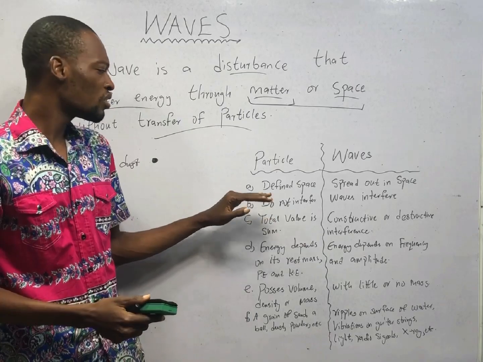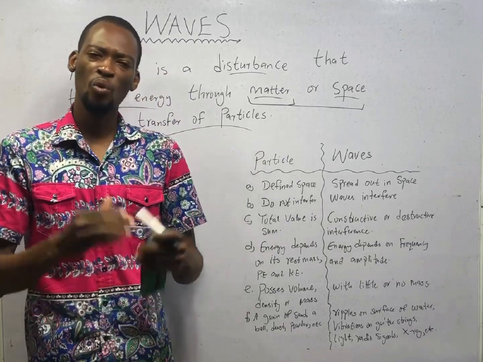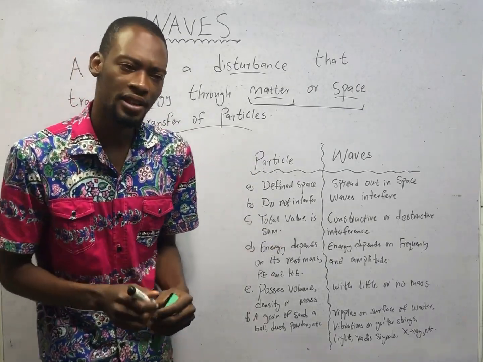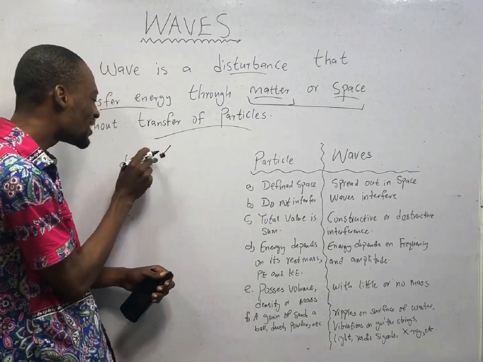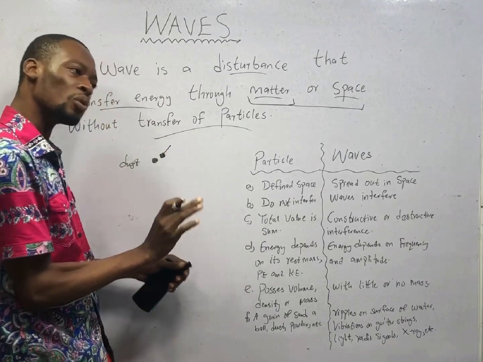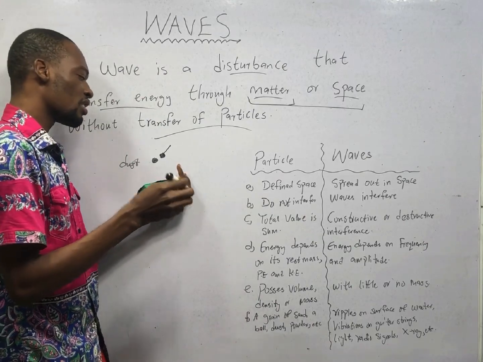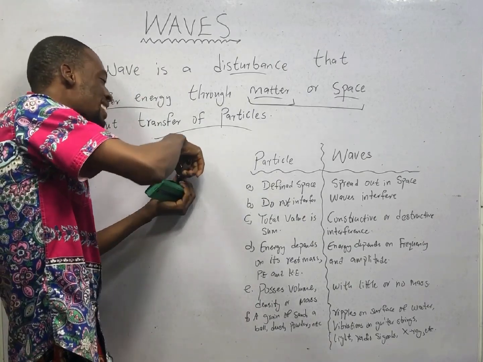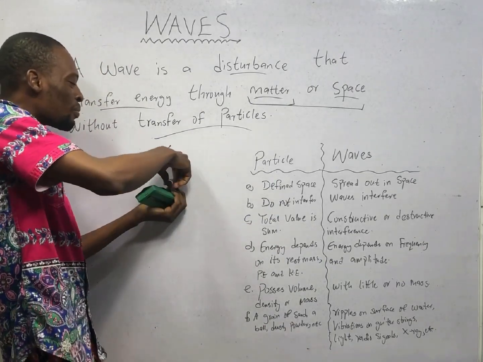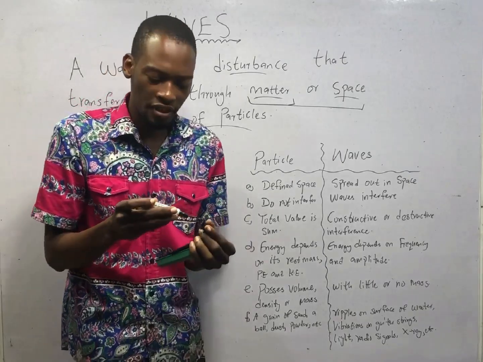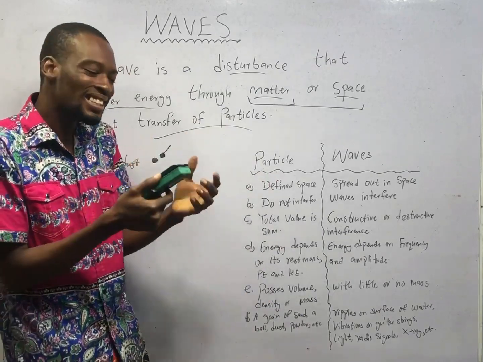The second difference between waves and particles is that particles do not interfere. Meanwhile, waves interfere. What is interference? If this particle is here, another particle cannot occupy this same space. They cannot merge together. Let me use this as an example. If this is here, this one cannot come and still occupy this same space. It can be closer or far away, but it can't occupy the same space. So when one particle is present, another particle cannot be exactly in that position.